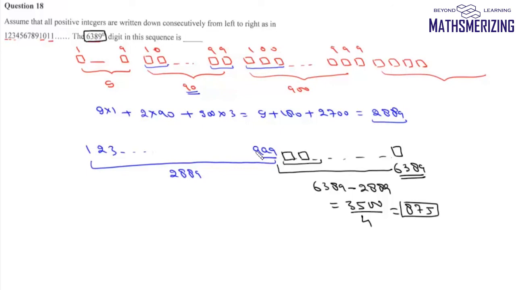875. So from 999, we have added 875 more numbers starting from 1000 and then 1001. So we'll look at the 875th number. So that number will be 1874. So the last number in the sequence will be 1874, and the last digit in the sequence will simply be 4. So the 6389th digit in the sequence is simply 4, and that is the answer to this question.